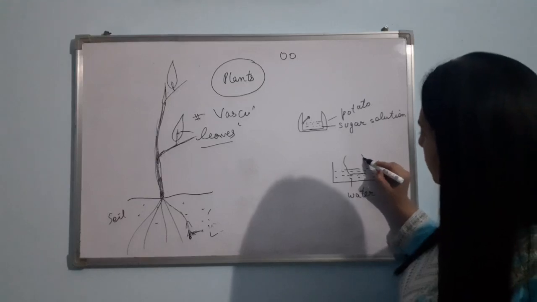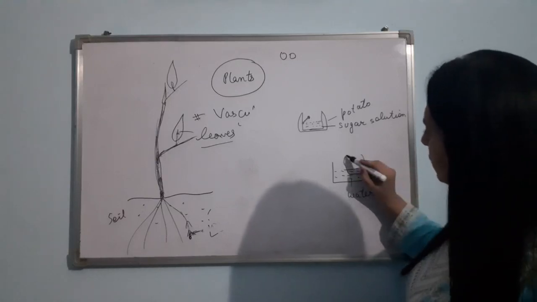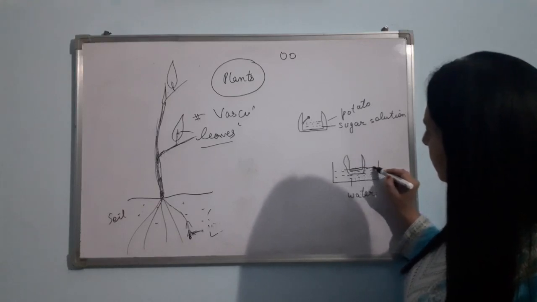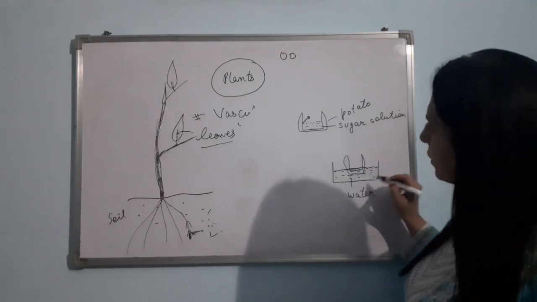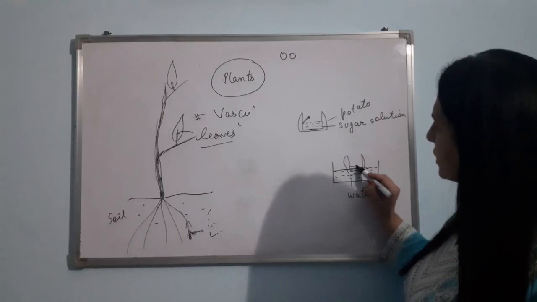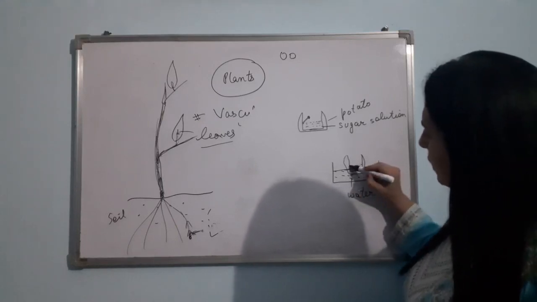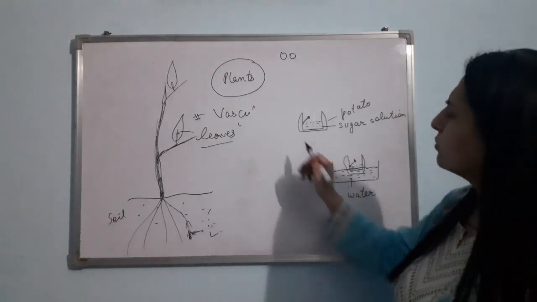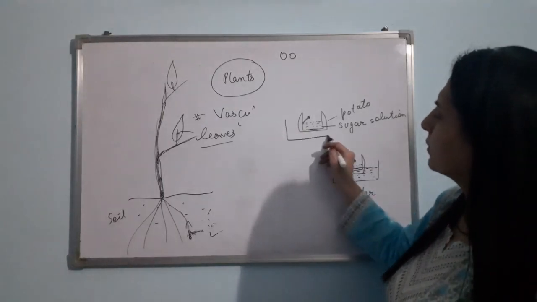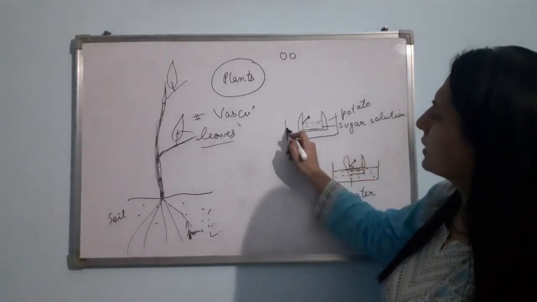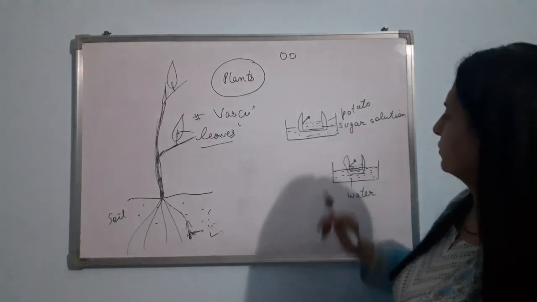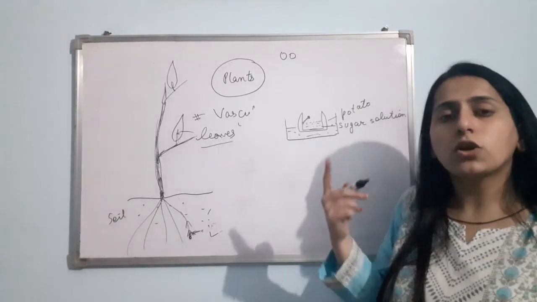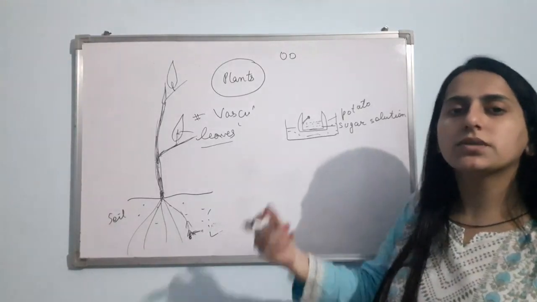This is our potato, suppose. This is the cavity. And in this potato, this much solution was present, and here is the awl pin. Is it fine? Or you can do vice versa, just make a Petri plate here. This Petri plate is having water. Clear? Now, just observe this setup after some time.